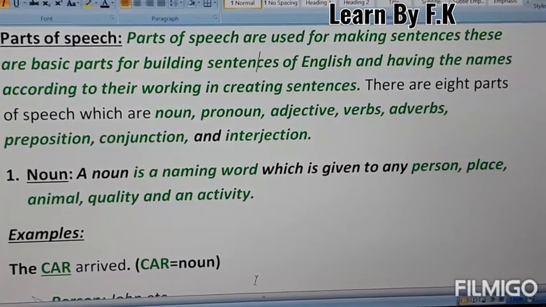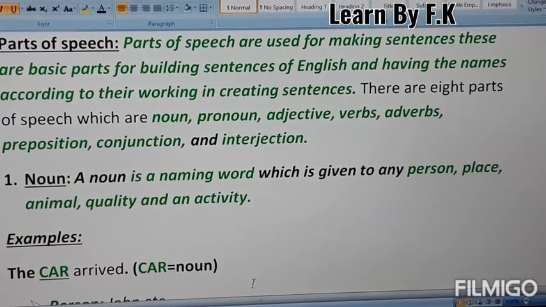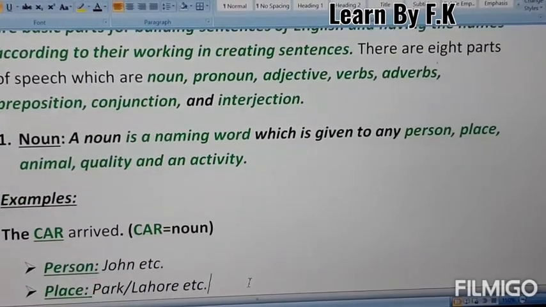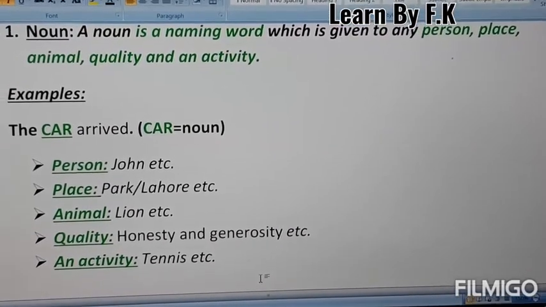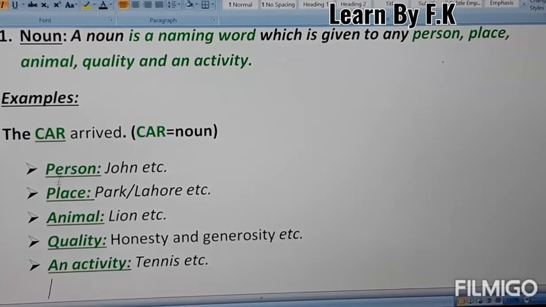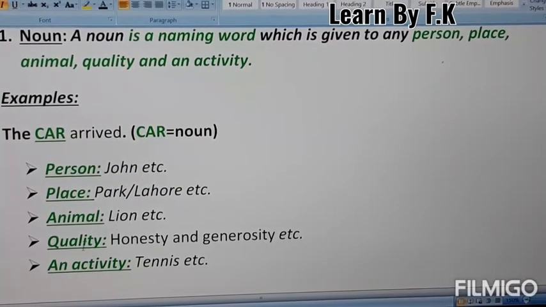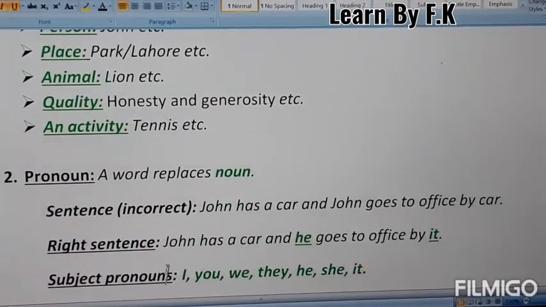Number 1 is noun. Noun is simply what? A naming word, which is given to a place, person, animal, quality or any activity. So examples are here. The car arrived. Here the car is a noun. For the person, for example, I have written here a noun is John. Place, for example, Lahore. Animal, for example, lion. Quality, for example, honesty. Activity, for example, tennis. So these are the examples for this.